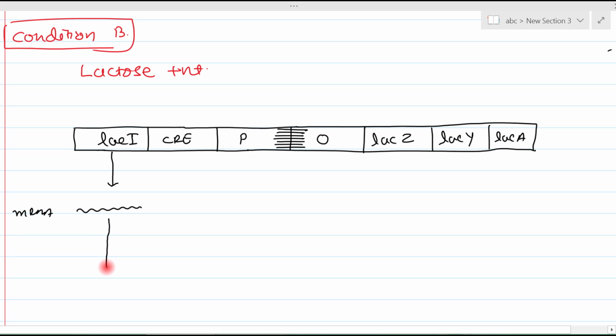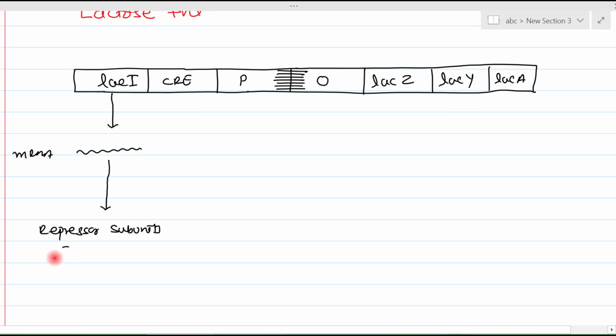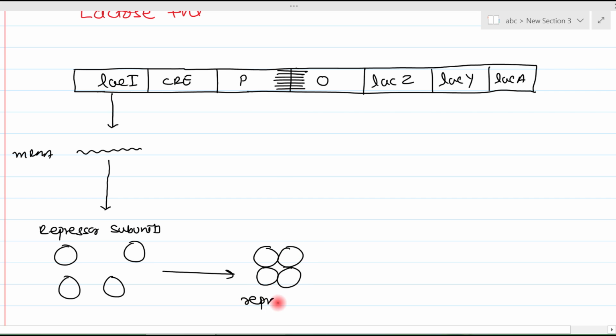From this mRNA, by the process of translation, repressor subunits are synthesized, which have affinity for each other, so ultimately they make the repressor tetramer.